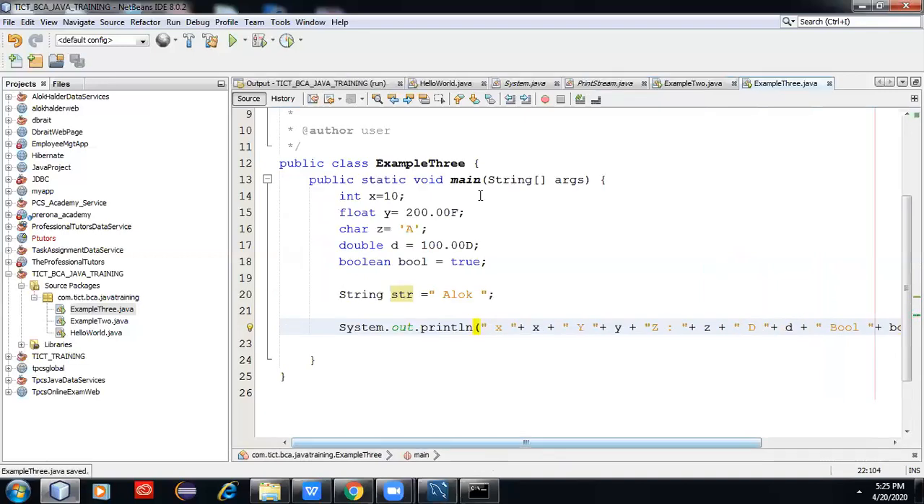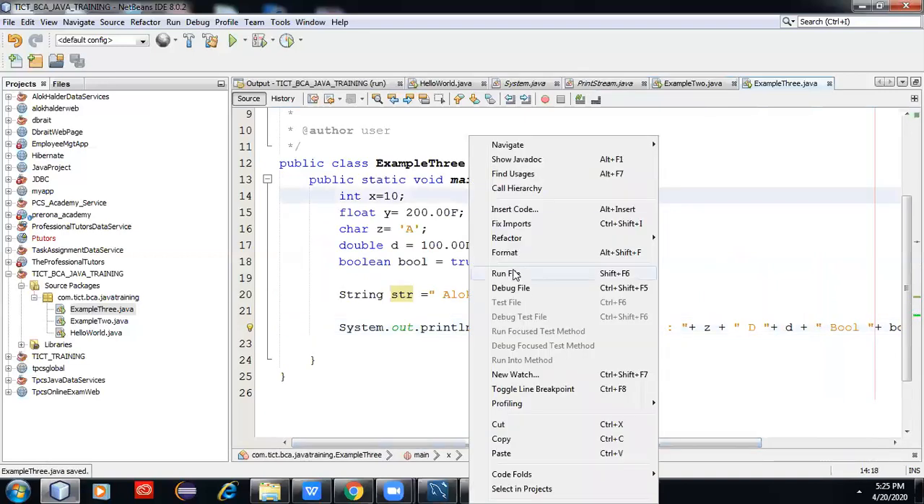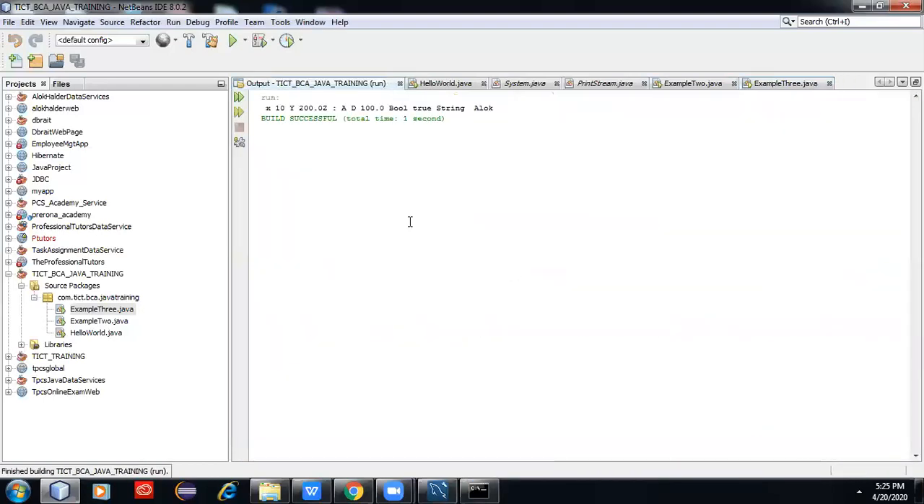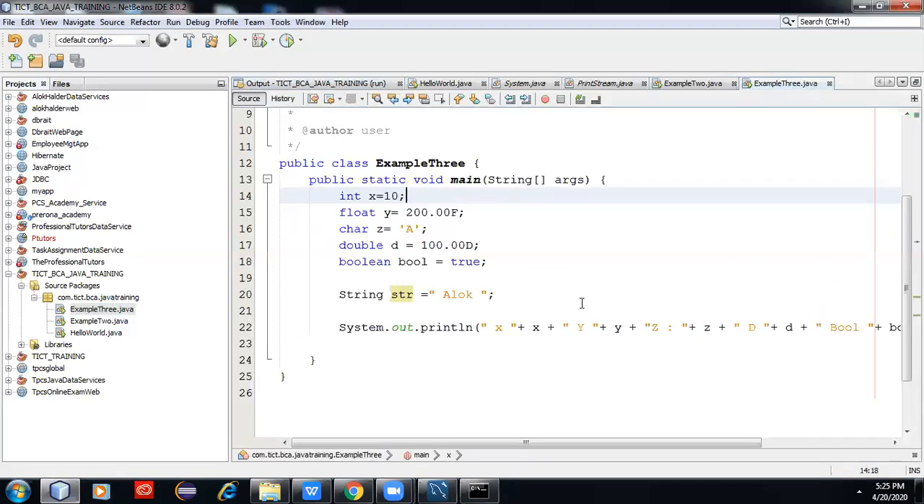All of you are clear? Just run the program. The output is x, y, a, the boolean value, the string value. All is the output. Very simple program. So up to this is the third program we are doing.